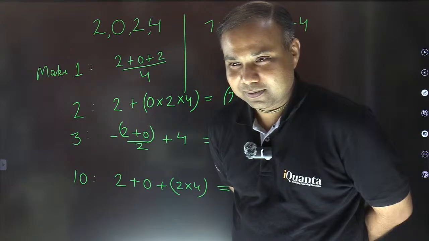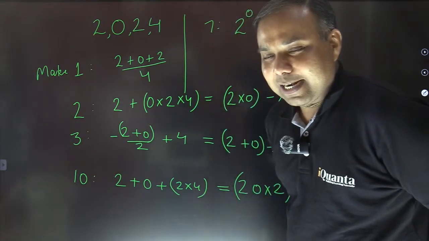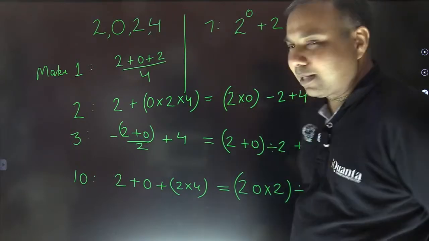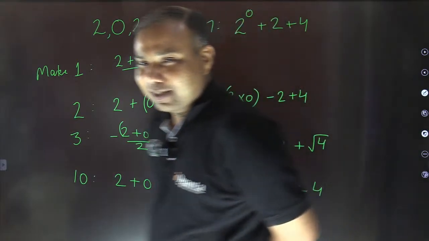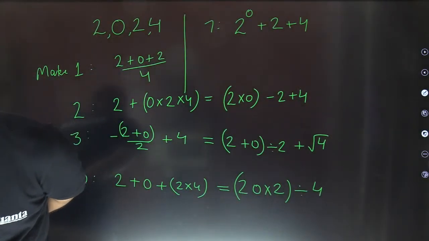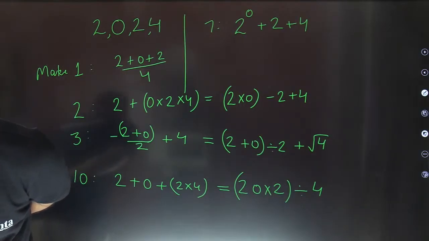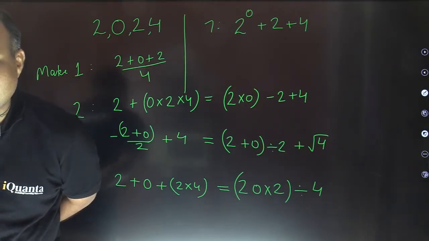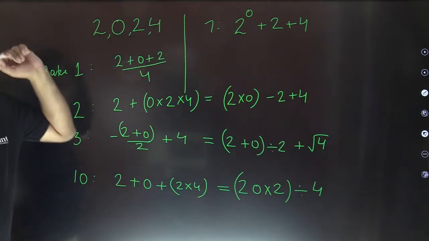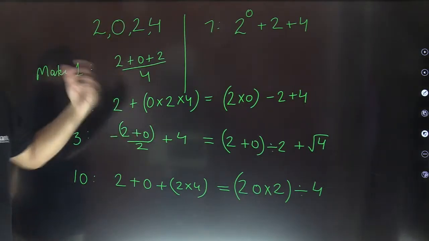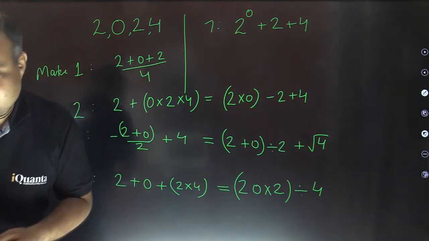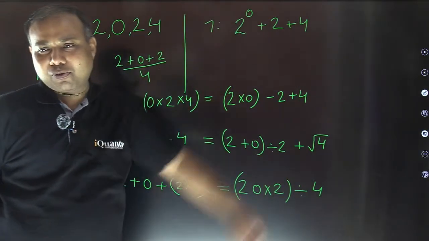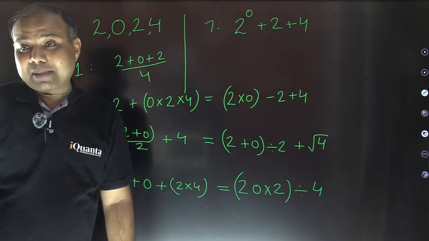Okay, let's move further now. We have had enough of warm up. I hope all these numbers have synced in your brain cells. Astha, we are not allowed to use other digits. We are to only use these digits in that order only, along with any of the mathematical operations. Fine. So this one is a nice one, 2 power 0 plus 2 plus 4. If you can think of something else, you can try.